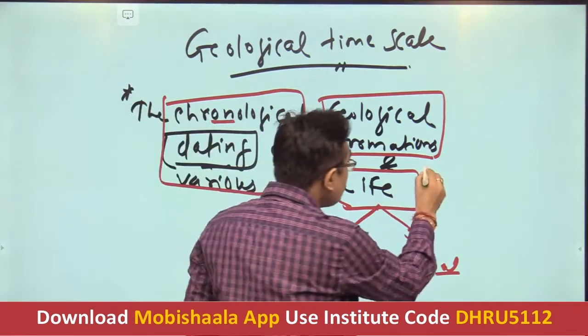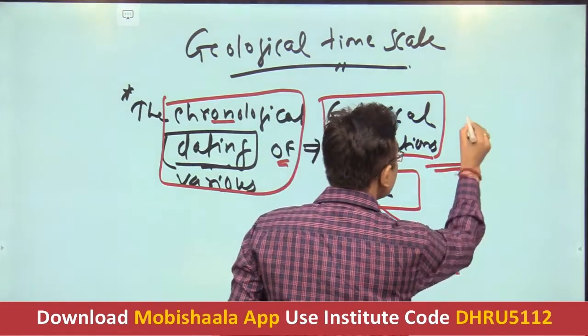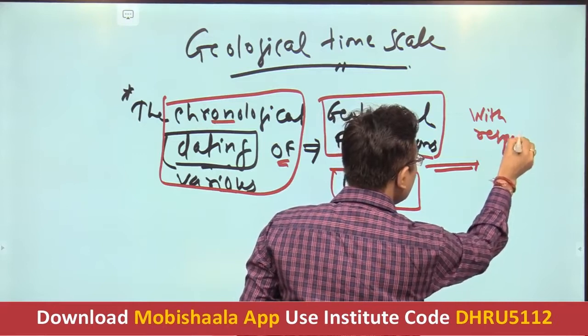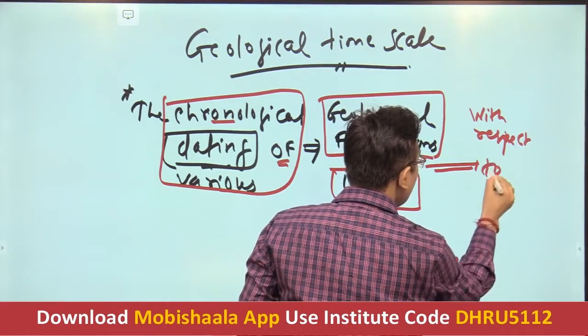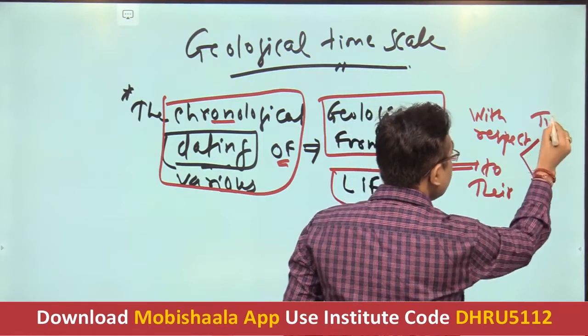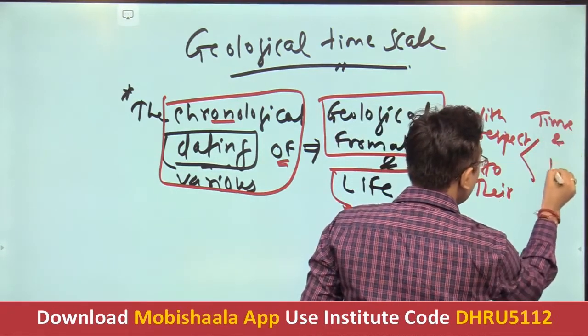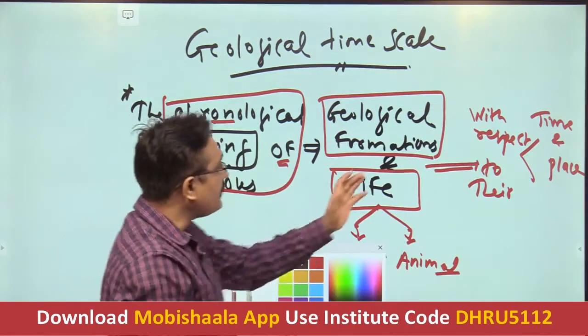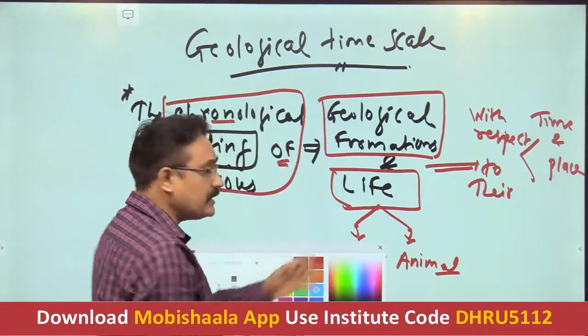So with respect to their time and place. Just understand why I am writing in this fashion, because it becomes easier for you to remember.